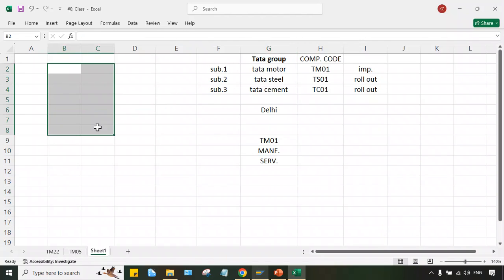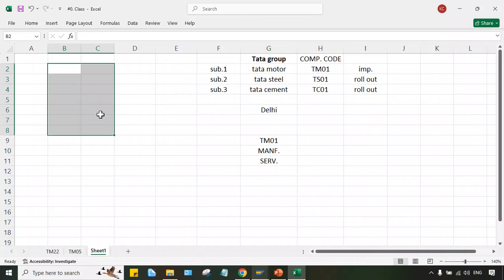Earlier, guys, when people were not using SAP, just assume 50 or 60 years back, if there were sales related transactions, different sales registers would be there for Tata Motor, for Tata Steel, and for Tata Chemical. Three different sales registers. On every register, the subsidiary name would be written. Right now, the same physical registers are converted into digital registers. Here we have to post the transactions by using ERP, right? So how will you segregate the transactions?